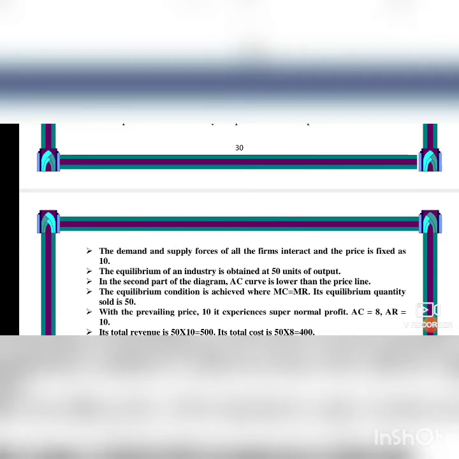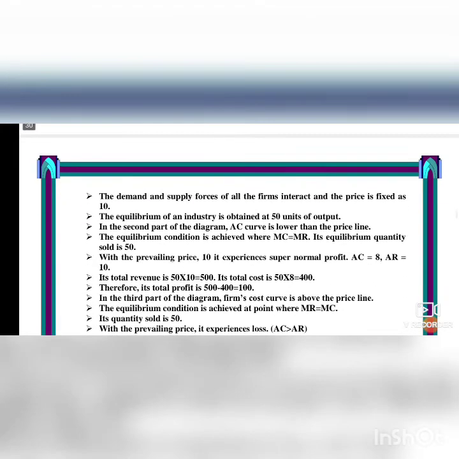In the second part of the diagram, the AC curve is lower than the price line. The equilibrium condition is achieved where MC is equal to MR. Its equilibrium quantity sold is 50. With the prevailing price of 10, it experiences supernormal profit. So in the second panel, in firm 1, they are getting supernormal profit. AC is equal to 8, AR is equal to 10. Its total revenue is 50 into 10, which is equal to 500. Its total cost is 50 into 8, which is equal to 400. So 500 minus 400 is equal to 100 rupees profit for the producer.